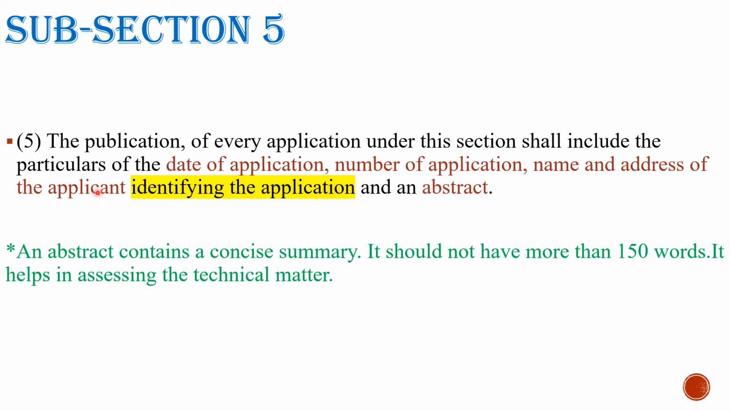Fine. So now you can say that the publication of every application as per this section shall include the particulars needed to identify the application and an abstract. So what is an abstract? An abstract contains a concise summary. It should not have more than 150 words. That means the word limit is 150, and it helps in assessing the technical matter. Whenever you go through an abstract, you can very well assess the technical matter of the patent application or the invention.